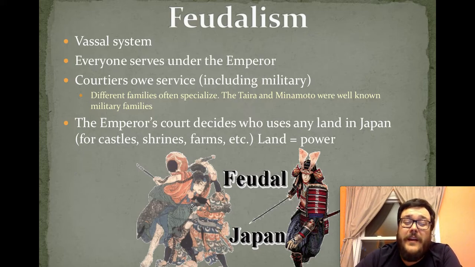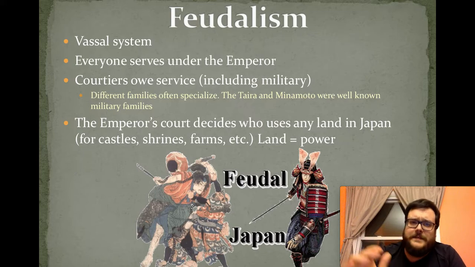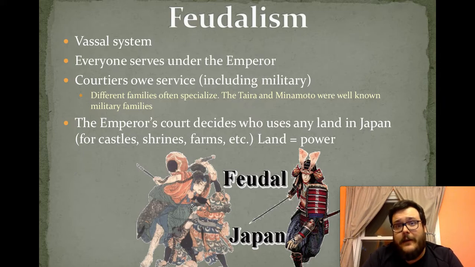Now, two very important families from feudal Japan are these two in yellow here. So two of these families, the Taira and the Minamoto families, their specialty, the thing they were really good at, was warriors. They trained some of the best archers in Japan. They had soldiers that could ride on horseback and fire bows and arrows and still hit their target. They were some pretty scary families. In fact, those were the two families that were almost always called on when the emperor needed to go to war with invaders.